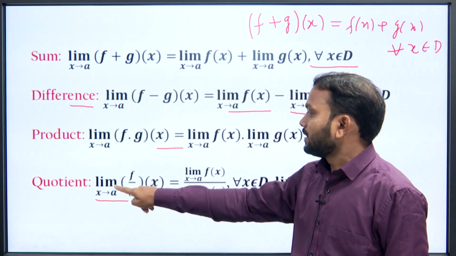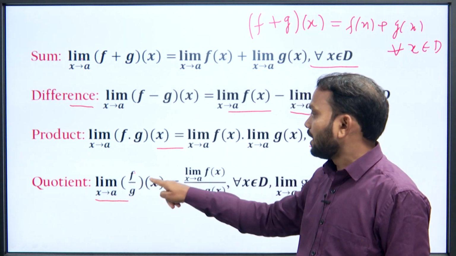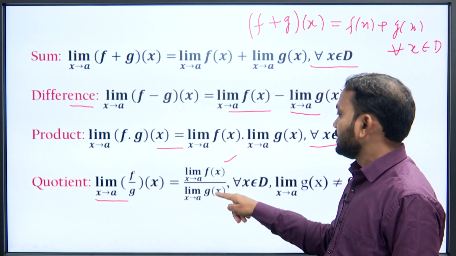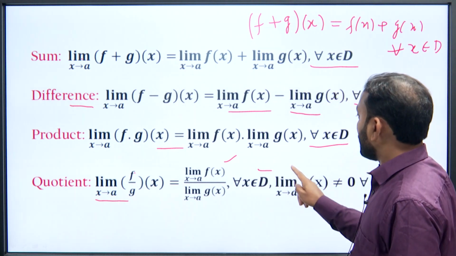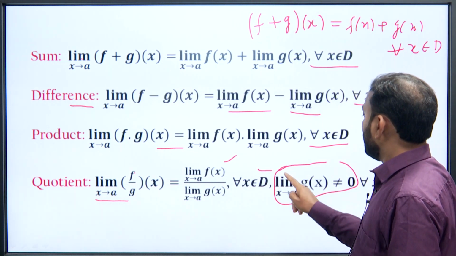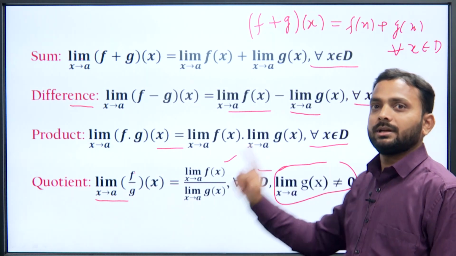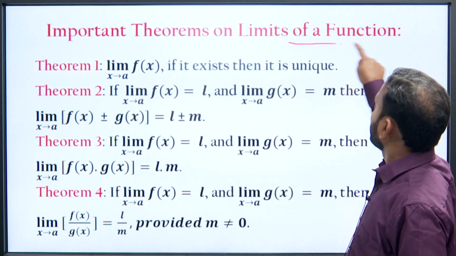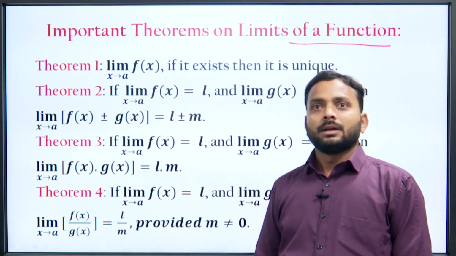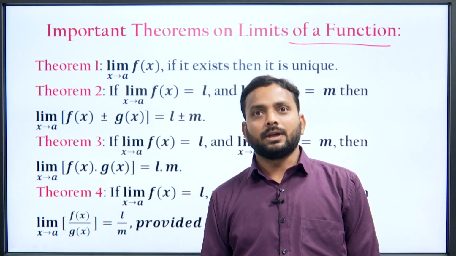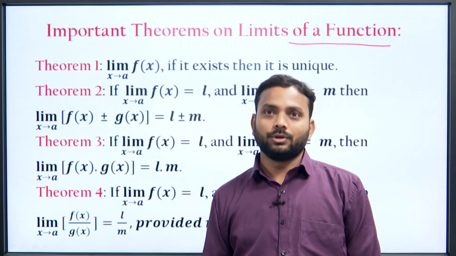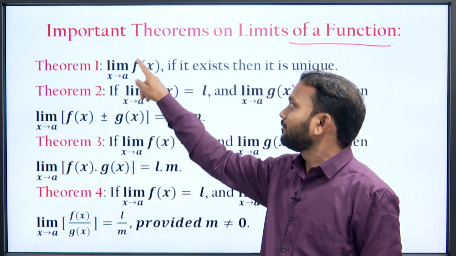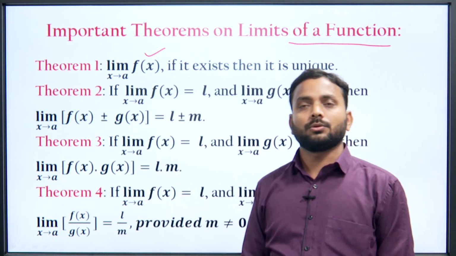Quotient is limit x tending to a, f upon g of x is limit x tending to a, f x divided by limit x tending to a, g of x for all x belongs to D, provided that limit x tending to a, g of x cannot be 0. Then some important theorems on limit of a function. Theorem 1 is, if limit x tending to a, f of x exists, then it is unique. Existence means if left hand limit is equal to right hand limit of that function at x equal to a.